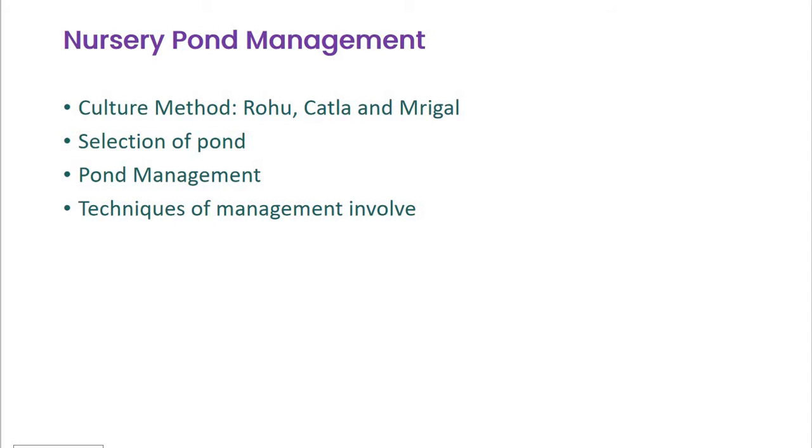The important thing is that the soil used for the preparation of the pond should be water retentive, that adequate supply of water is assured, and that the pond is not in a flood-prone area. It means we have to select a specific area for pond production or pond management, followed by checking the quality of soil.